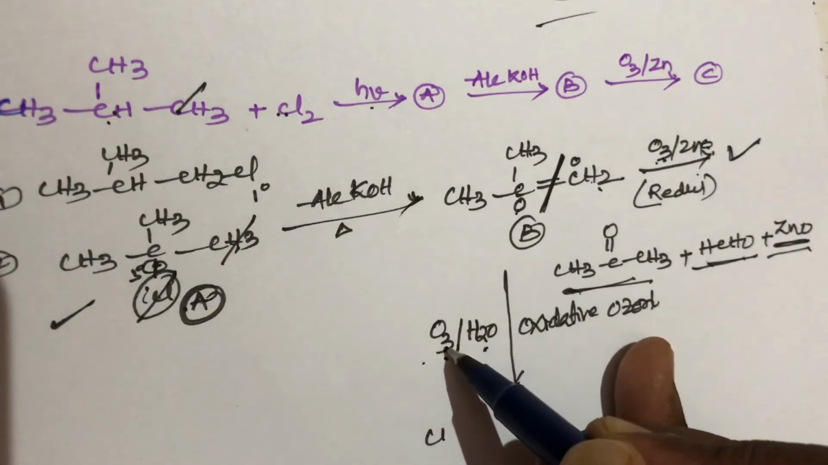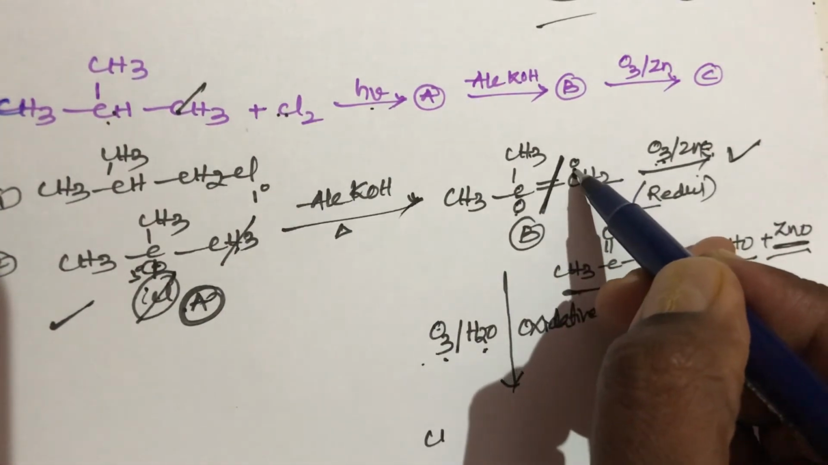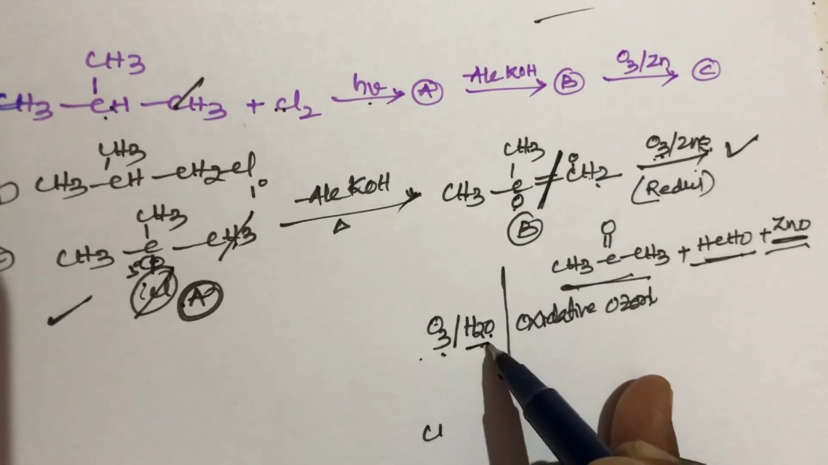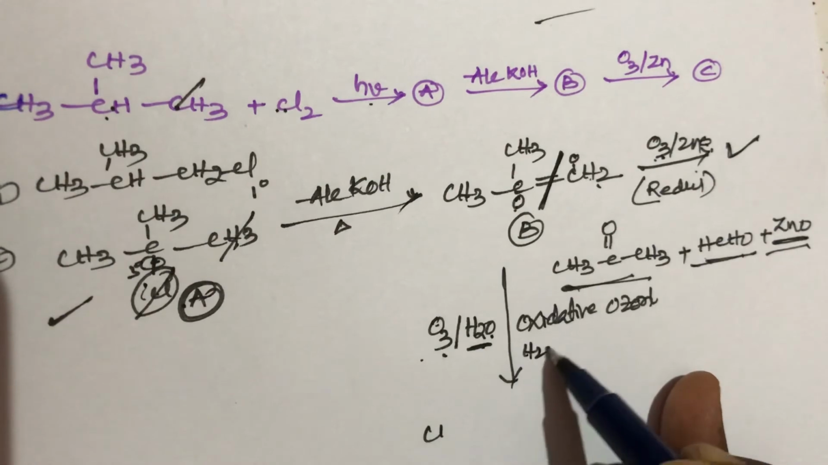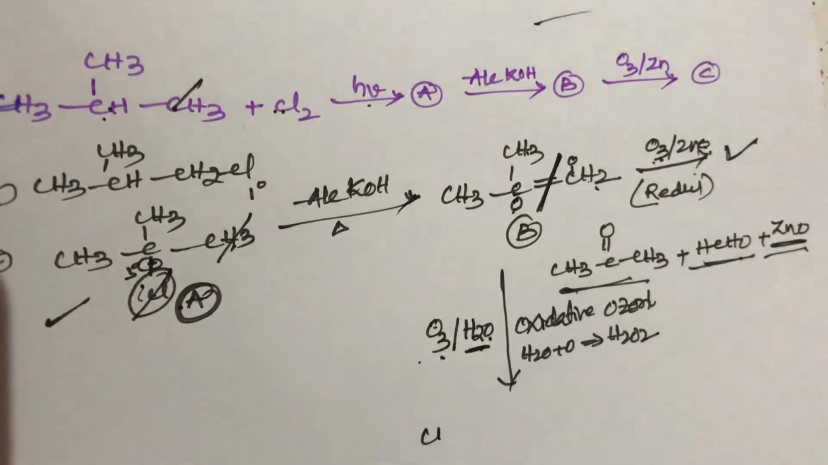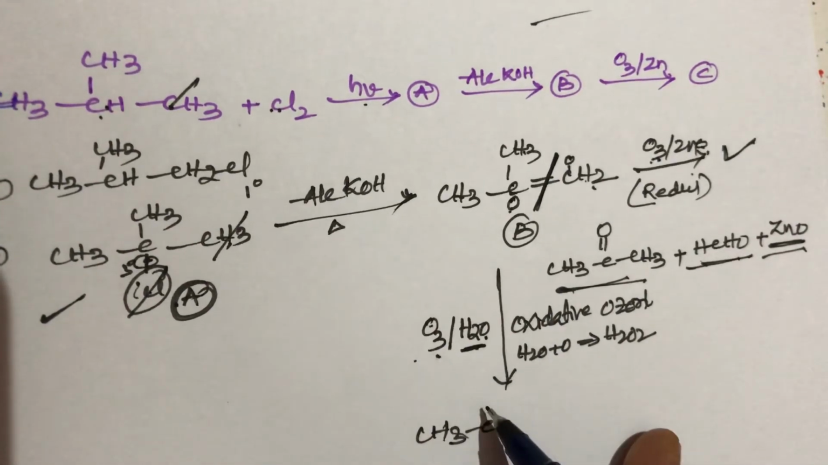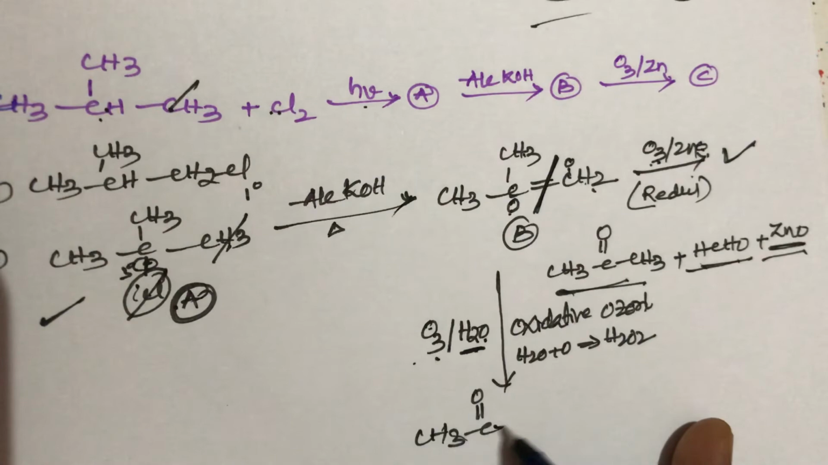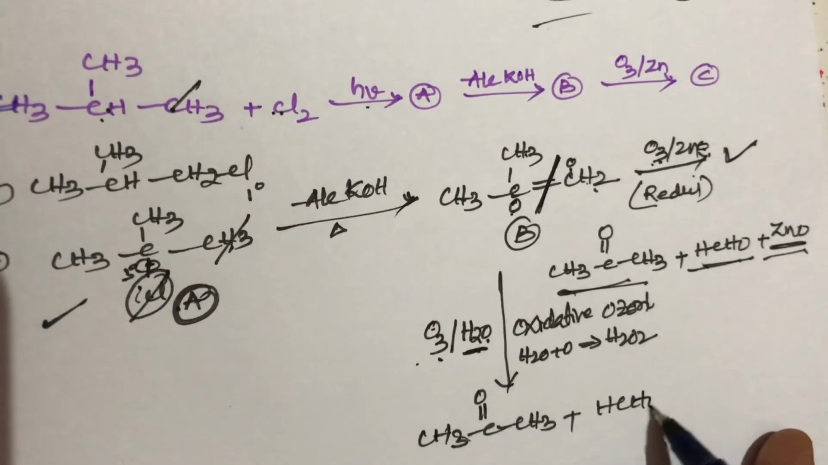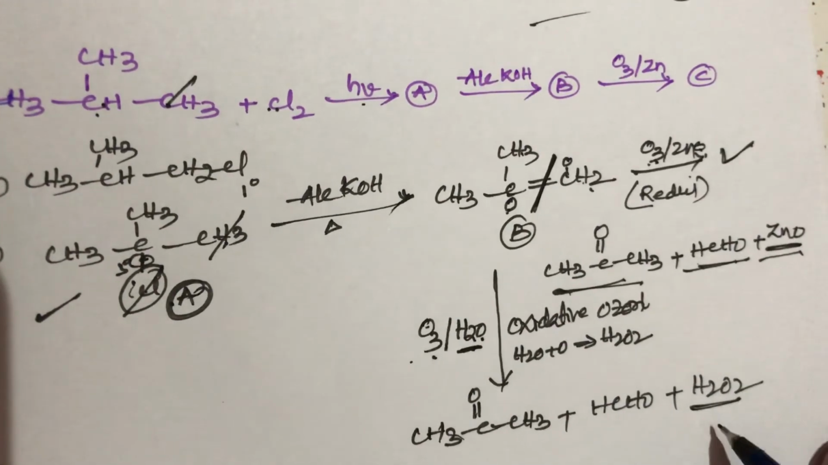Out of O3, three oxygens are there. One oxygen is put on this carbon, one more oxygen on this carbon, and one more oxygen combines with H2O. This H2O plus O gives rise to H2O2. So in the first step the same product is formed, CH3COCH3 plus HCHO plus H2O2.